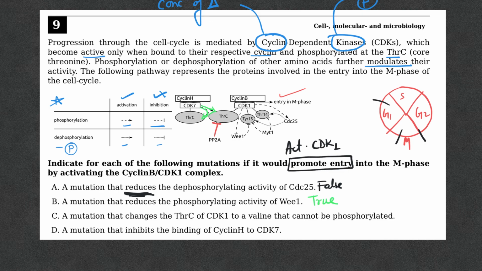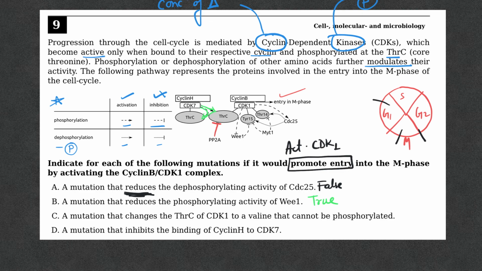Next, we have the third statement. A mutation that changes the threonine C of the CDK1 to a valine that cannot be phosphorylated. Now, this threonine C is being activated by CDK7, and let me erase this, to just remove our confusion.